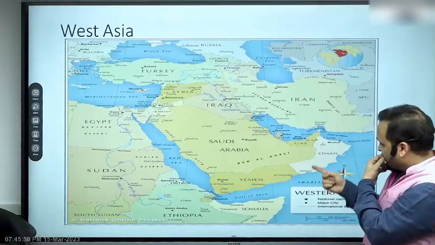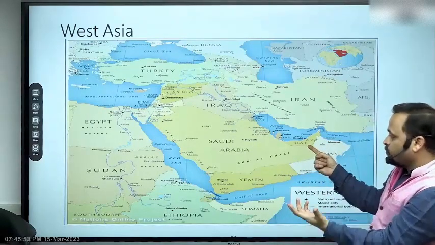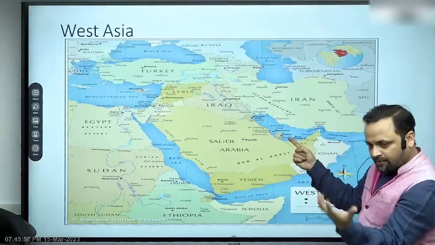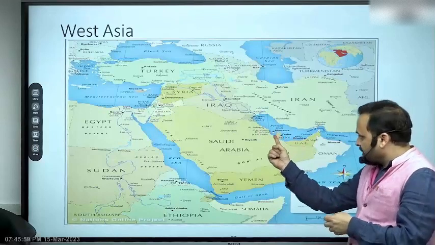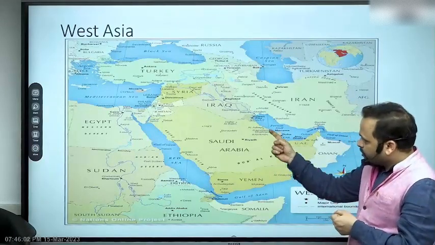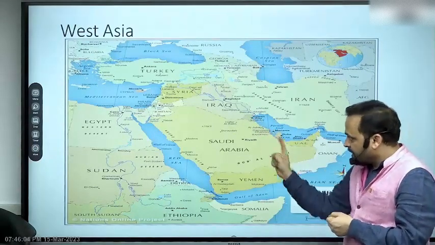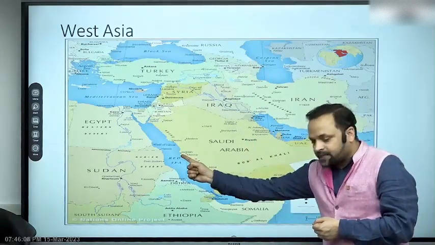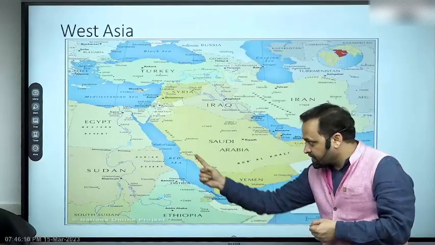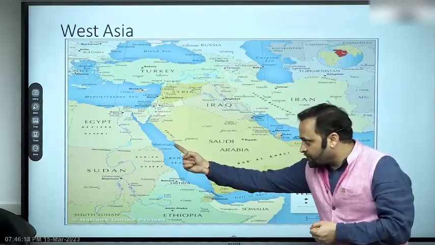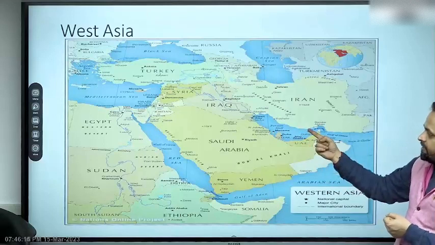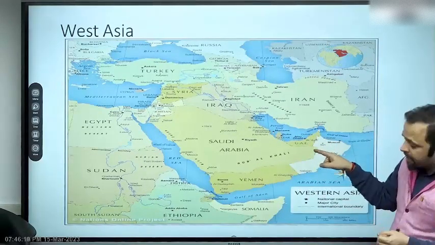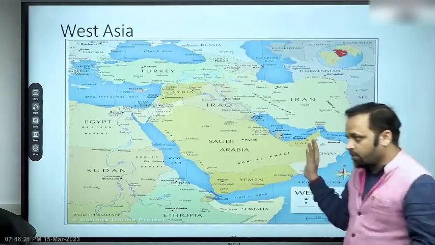Move forward. Some of the important countries are UAE, with whom we have good relations. Abu Dhabi is the capital. Qatar, Doha is the capital, known for Football World Cup. This is Bahrain. Manama is the capital. And then you go forward, Kuwait. Kuwait city is the capital. This is Saudi Arabia. Riyadh is the capital. Jeddah is an important Red Sea port. All right, this is Red Sea. So the one flank of Saudi Arabia is Red Sea, on the other flank is Persian Gulf. Rubal Khali Desert, because of its unique characteristic, you should remember Rubal Khali is in Saudi Arabia.